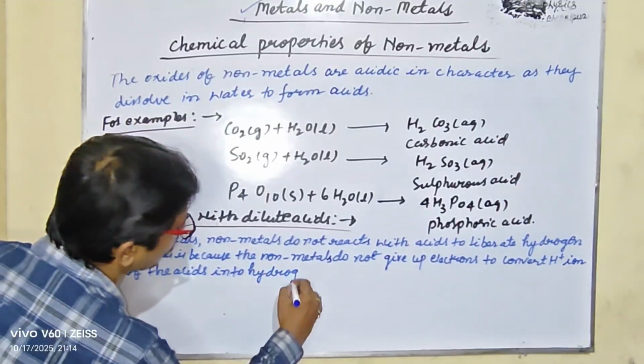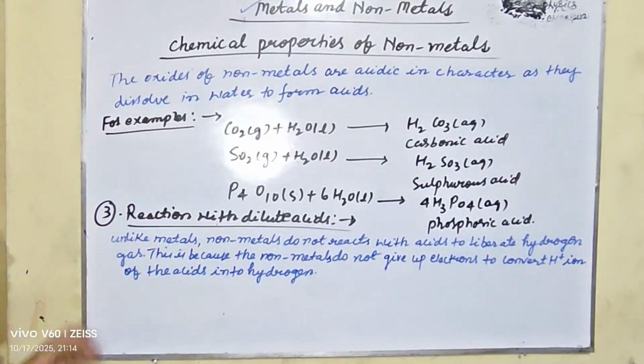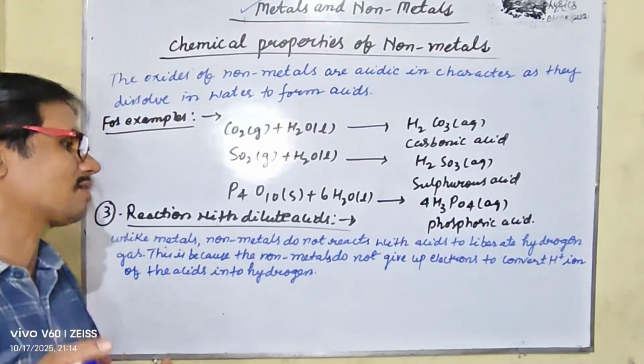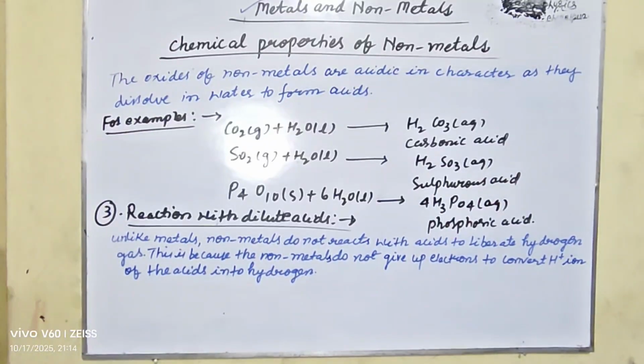So my dear student, it does not give the hydrogen. The reaction with dilute acid, unlike metals, non-metals do not react with acid to liberate hydrogen gas. This is because the non-metals do not give up electrons to convert H plus ion of the acid into hydrogen.